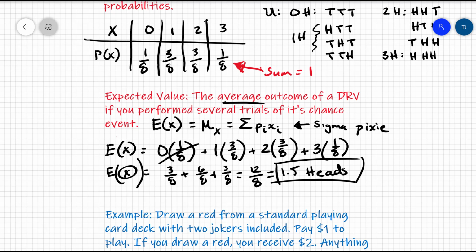This tells me how many heads I can expect to get if I were to do this many, many times on average. The average is the key part, right? This is an average over thousands and thousands of trials. I toss a coin 3 times. That means on any average one, I would expect to get 1.5. Okay? So that, again, doesn't seem to make sense. Let's take a look at a different example that might help it make a little more sense.